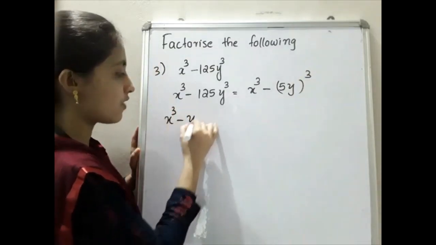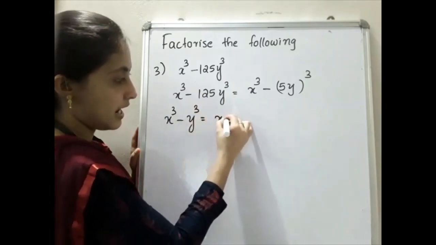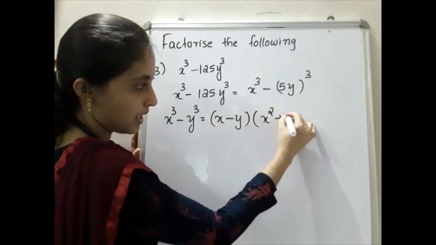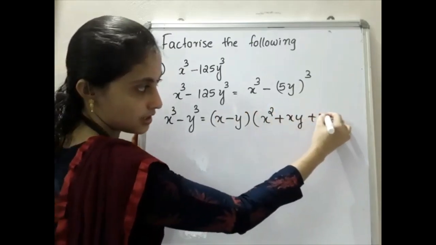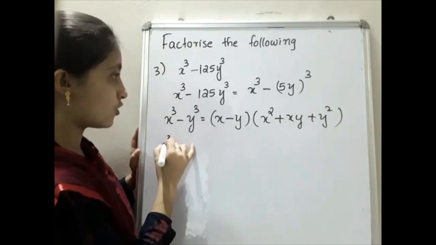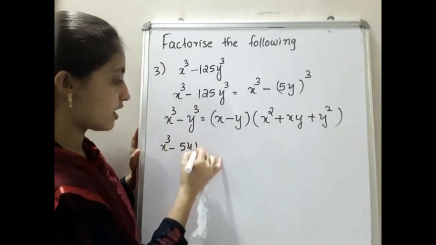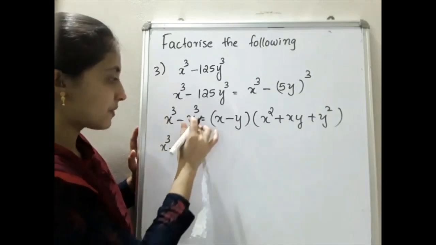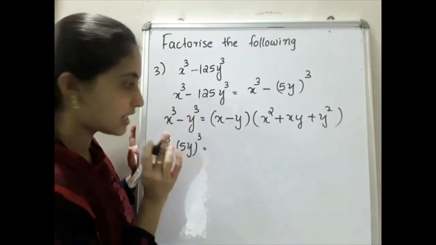x cube minus y cube will be equal to what? x minus y into x square plus xy plus y square. So in our formula, x cube minus 5y the whole cube, substitute here: x is replaced by x itself and y is replaced by 5y. That's the only difference.